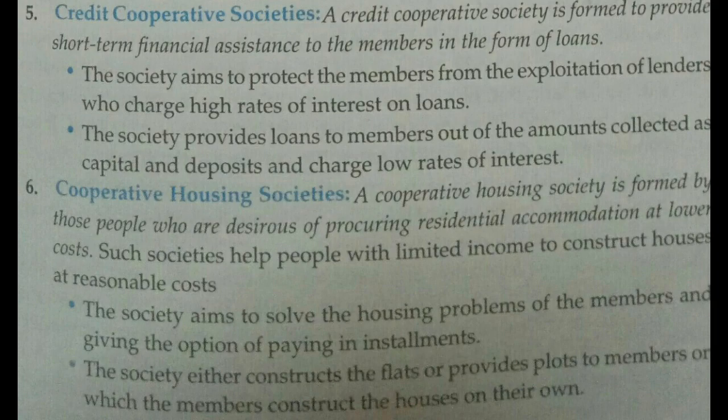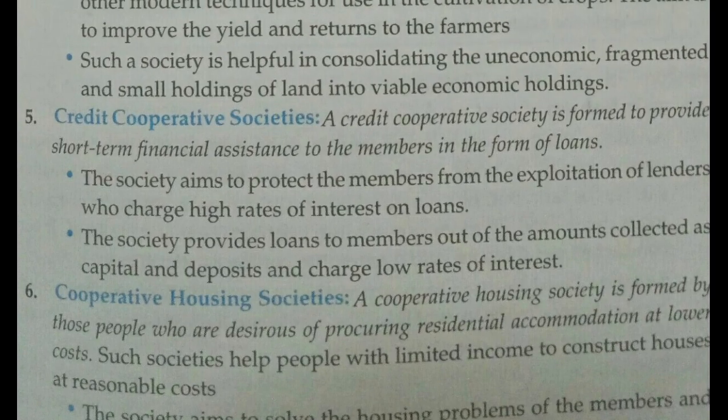What does this cooperative housing society do? Cooperative housing society purchases land in bulk, constructs the houses and supplies houses to the members at reasonable rates. The members have to pay the money in installments for the houses that they have purchased from the society. So the cooperative housing society is providing houses to the members at low rates.